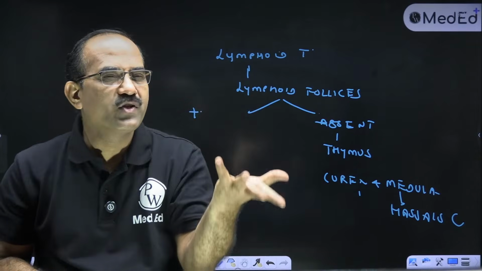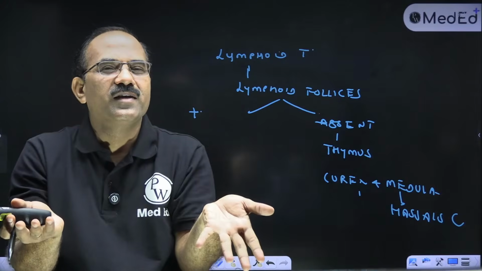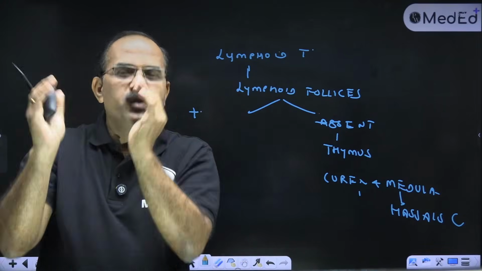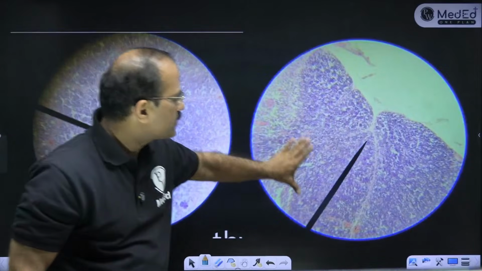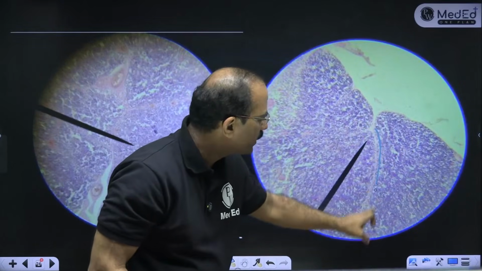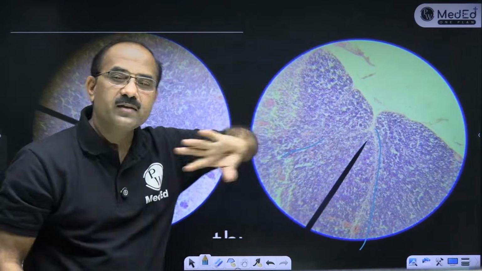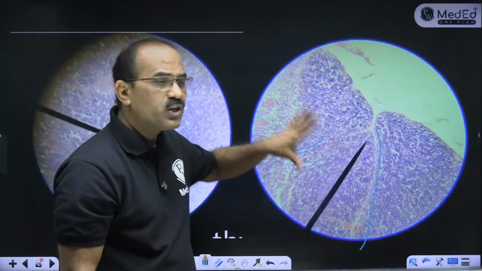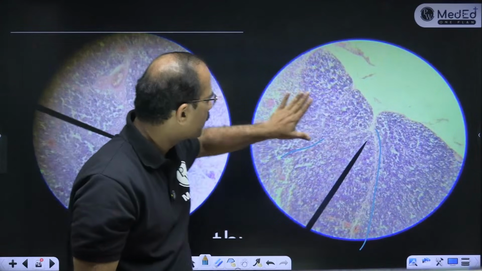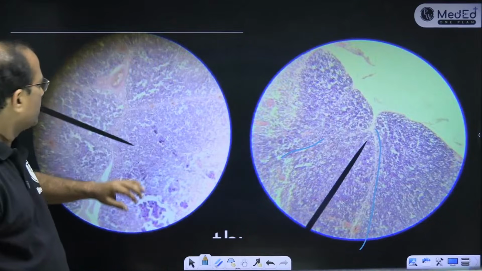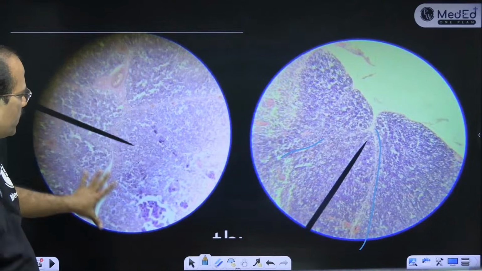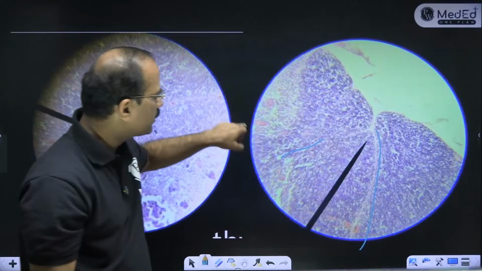How do I differentiate then? How do I come to a conclusion? तो ऐसे thymic lobules होंगे. This is one lobule, this is second lobule. ये देखो connective tissue दिख रहा है. So ये thymic lobules होते हैं. Each lobule will have an outer cortex and inner medulla. See, this is a lobule. बाहर की तरफ cortex है, अंदर की तरफ medulla है.